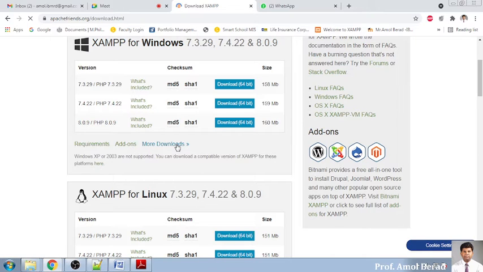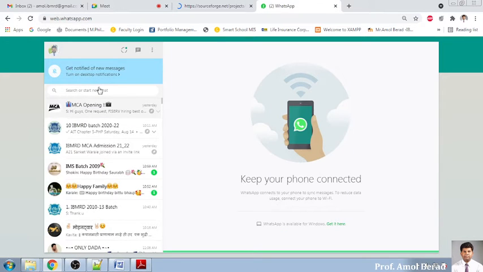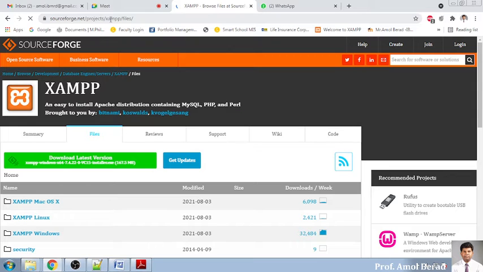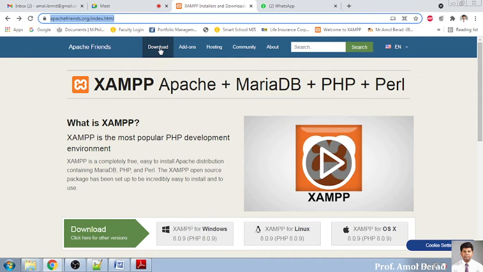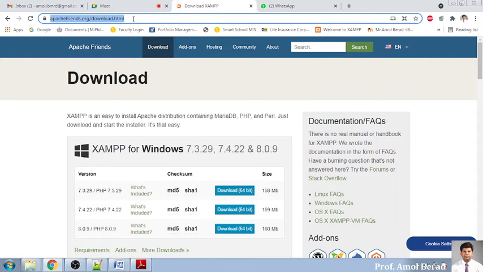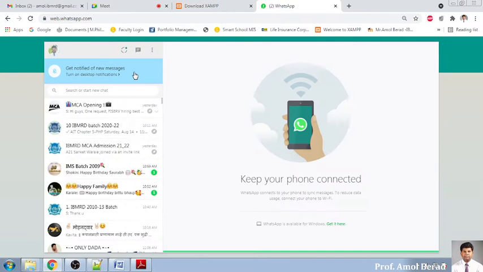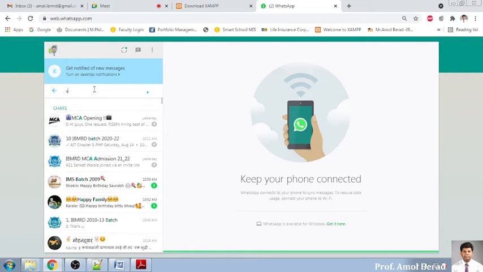The intention of sending it on WhatsApp was very simple. I need to send this URL to you. So I am copying this URL. One second, I am copying this URL and will be sending it immediately to you. If you don't have the setup, you go for installing this on your system. Okay, so I'll just click on download, and this URL will be sent to you immediately. So you can download it from the URL. I put it on the AIT group.